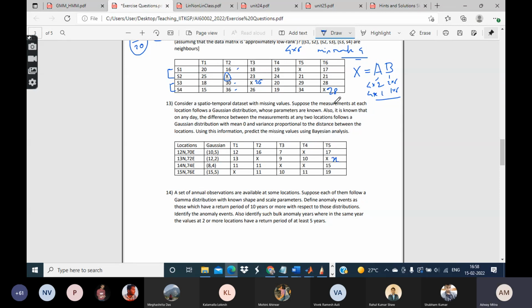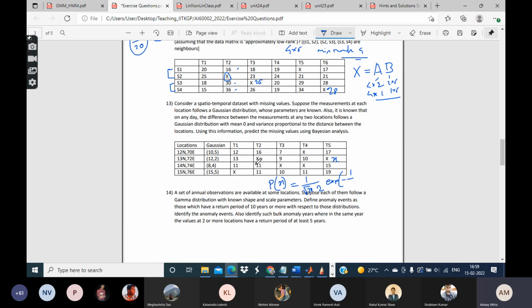Suppose the measurements at each location follow a Gaussian distribution whose parameters are known. This is one location, and its Gaussian parameters are given as 12, 2. So you can actually write the PDF of this X: 1 by root 2 pi sigma, where sigma is 2, times e to the power minus 1 by 2 sigma square.